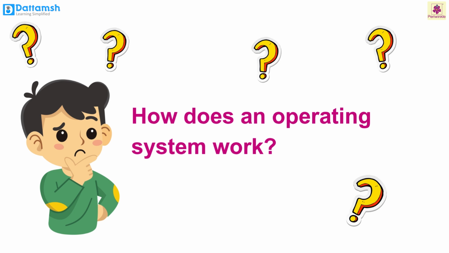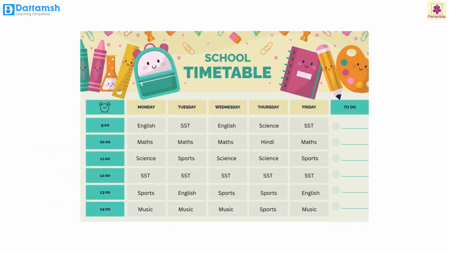Ever wondered how does an operating system work? Let's find out. Let's think of a timetable we use in our schools. The timetable tells which subject we will have on which day. It ensures all the subjects get their sufficient time in a day. It also makes sure each class gets its turn to use the school's resources like the library, playground, or computer lab.